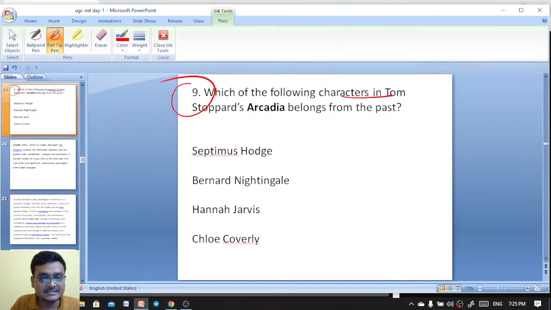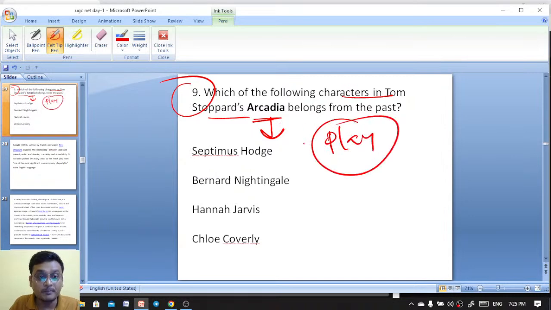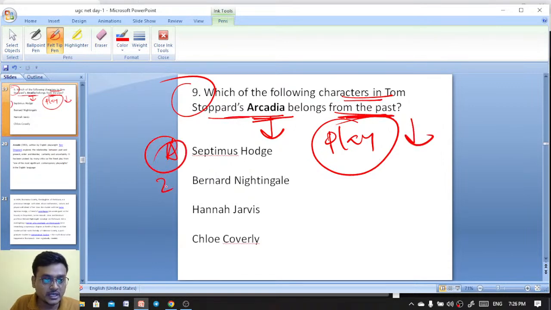Which of the following characters in Tom Stoppard's Arcadia belongs from the past? You see, another important play. There is also a play called Arcadia. The play concerns the past characters and the previous characters. Option A is Septimus Hodge, B is Bernard Nightingale, C is Hannah Jarvis, and D is Cole Coverley.